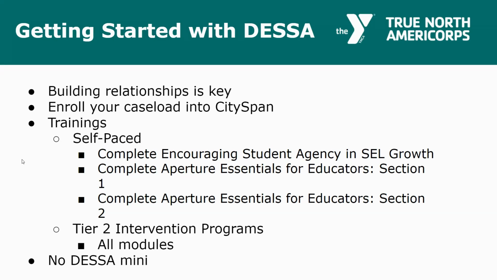This year we have Tier 2 intervention programs. Once you assess your youth, the system will automatically populate 8-week plans for your youth, and being familiar with all those modules and how you can really implement that into your site and be a strong resource for your site supervisor is key. The reason I write no DESSA Mini here is because in your trainings, they're going to talk about the DESSA Mini and the full DESSA. The DESSA Mini is a pre-screener to see which youth may have need for instruction. We don't do the DESSA Mini.